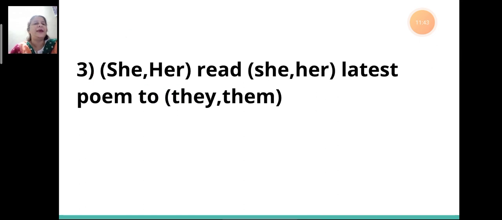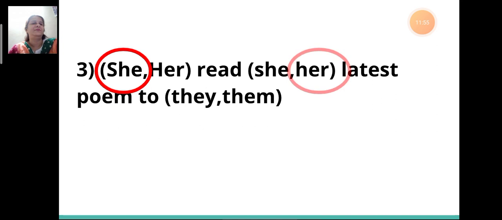Third, dash read dash latest poem to dash. Here first will be: she read her latest poem to them.